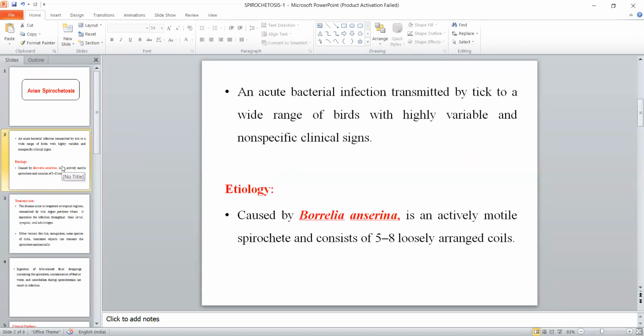This disease is an acute bacterial infection which is transmitted by tick to a wide range of birds. The clinical sign in this case is not specific. It will vary from bird to bird. The causative agent of this disease is the motile spirochete Borrelia anserina, which is an actively motile spirochete having 5 to 8 loosely arranged coils.